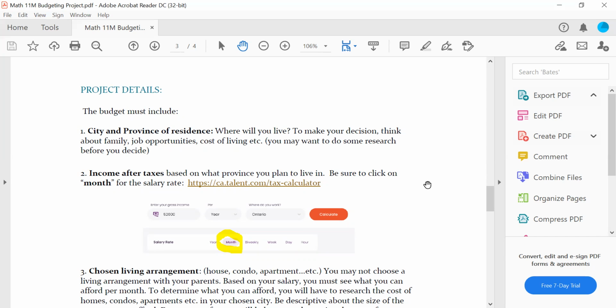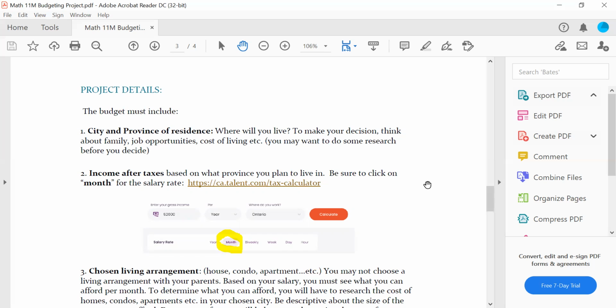You need to first decide the city and province, because that's going to dictate how much money is taken off in taxes and also your cost of living. So Toronto is really expensive, and Vancouver is really expensive. Kind of avoid those areas and maybe live close to them, but not right in those expensive areas. So number one, you're going to find a city and a province.